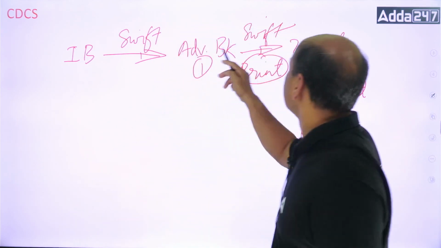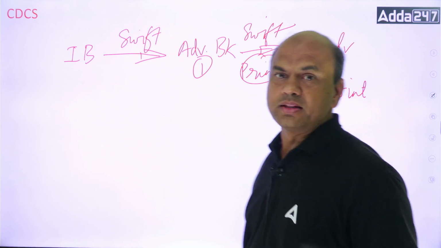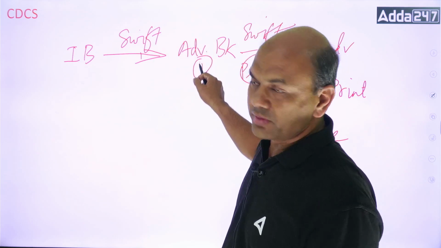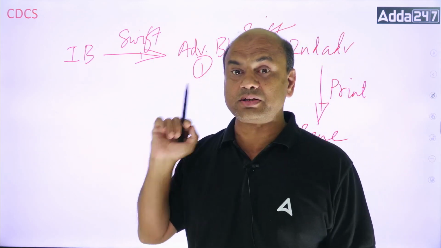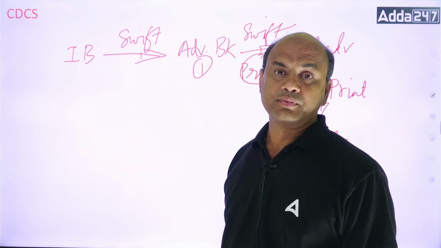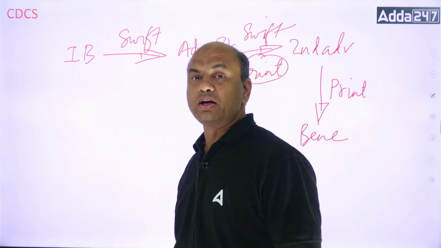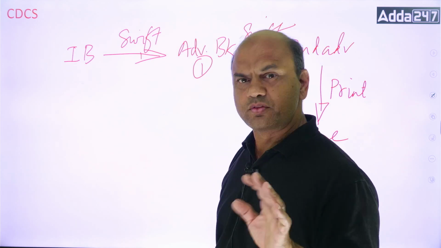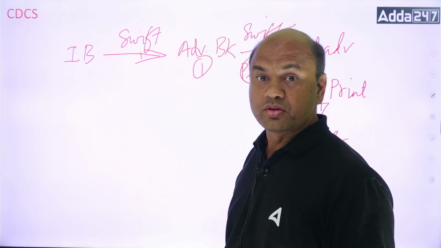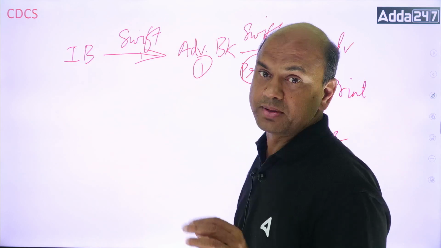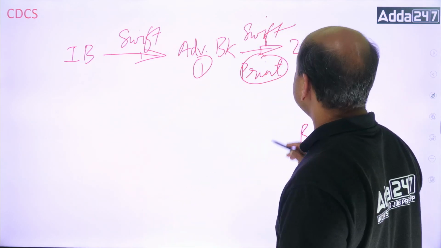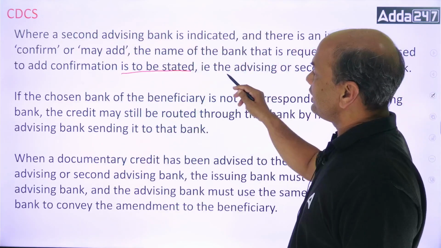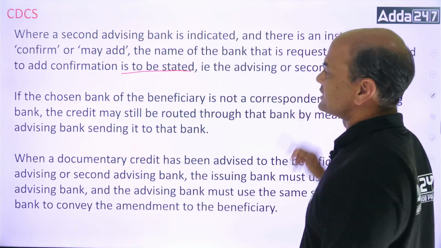There are two banks now, here 1 and 2. In this case, it must clearly mention which bank is to confirm, bank number 1 or bank number 2. Clearly, it must mention the name. Okay, got it? It will mention, let's say, in additional conditions or in confirmation instructions, somewhere on the LC document, that the LC is to be confirmed through bank number 1 or bank number 2. The advising bank or the second advising bank.